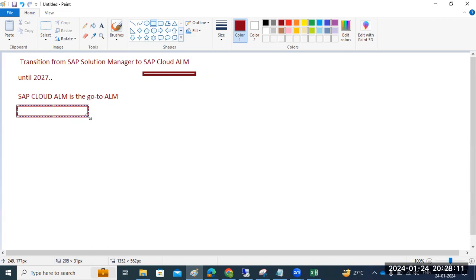SAP recommends completing this transition from Solution Manager to Cloud ALM before this date. So we need to transition all our service operations from Solution Manager to Cloud ALM. Let's talk about what activities we can do in Cloud ALM and what activities we can do in Solution Manager. Let's compare it. There is an SAP standard site where they have given some information.